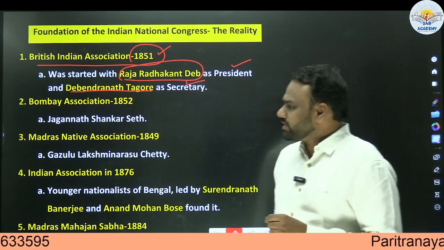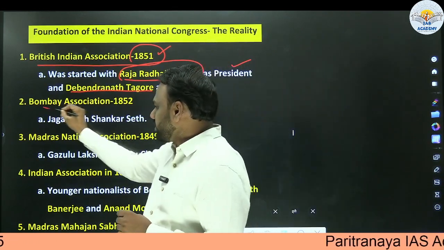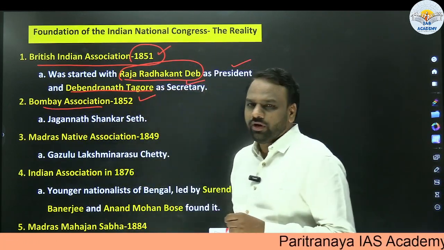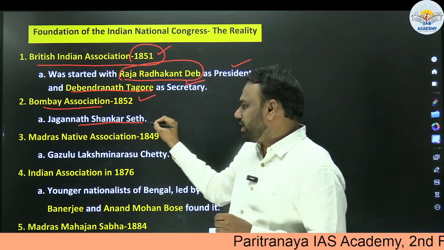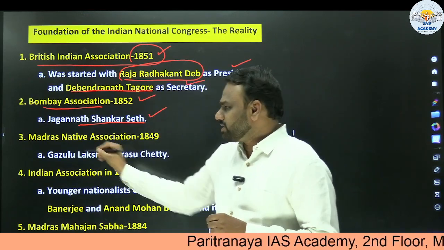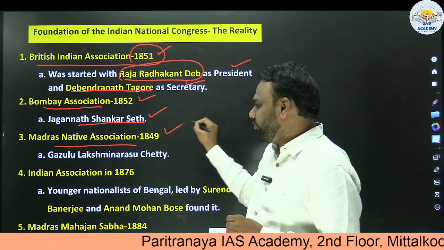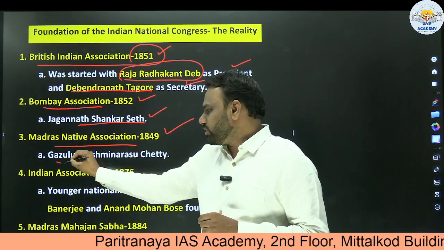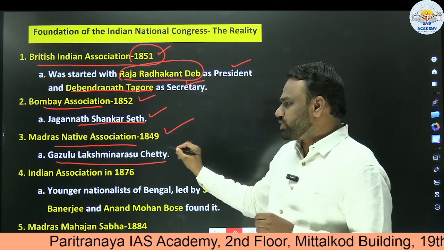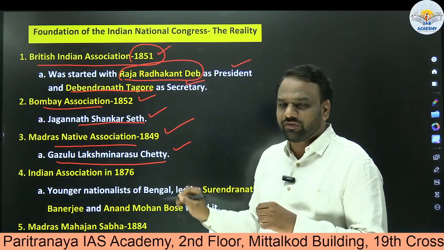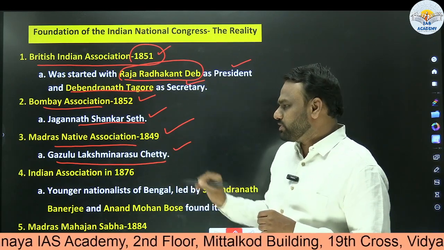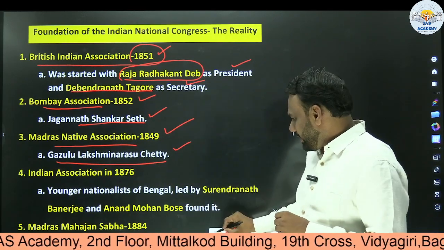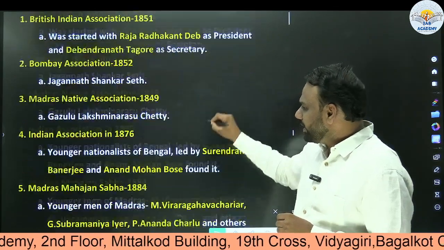Similarly, the next organization which appears is the Bombay Association, founded in 1852, and the founder is Jagannath Shankar Seth. Madras Native Association, founded in 1849, by Gazulu Lakshmi Narasu Chetty. A question on this probably appeared in the 2017 or 2018 UPSC prelims. So very important. Next, the Indian Association